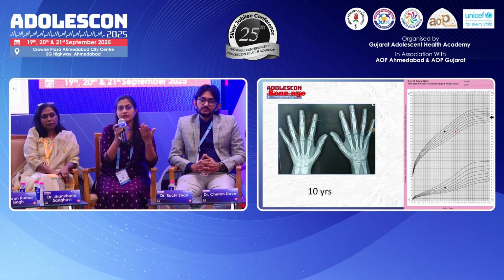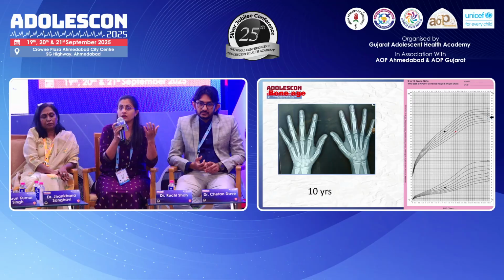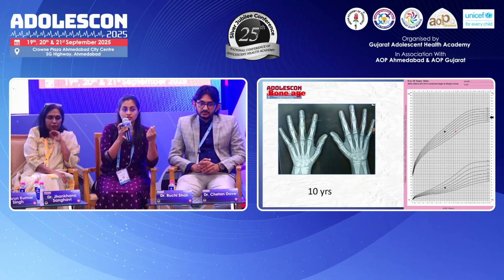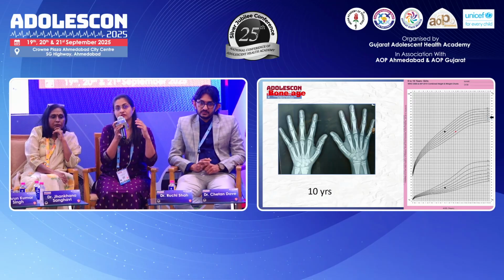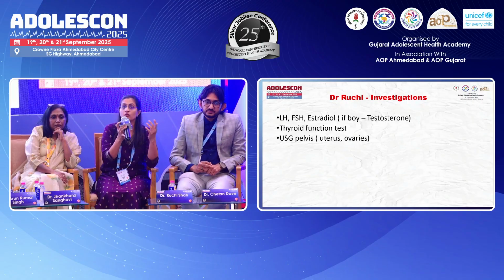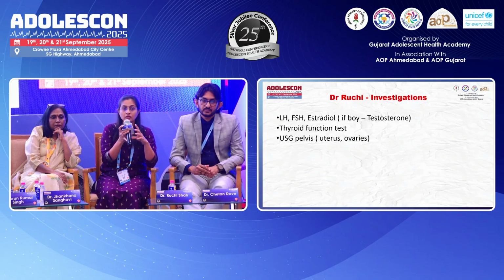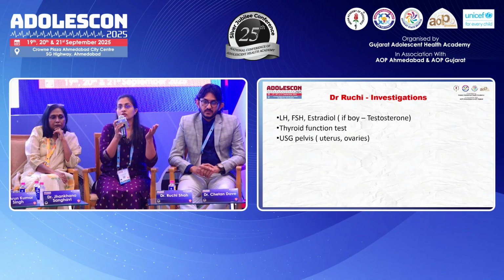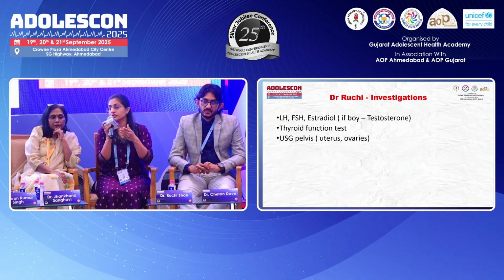Likely the child's predicted adult height is much less than what it looks like right now. The child must be quite tall in the class, maybe the tallest, but it is possible that she'll stop growing early and eventually remain short. So bone age would help us even in counseling the family regarding whether we want to intervene or not. I would also want to know the etiology of precocious puberty.